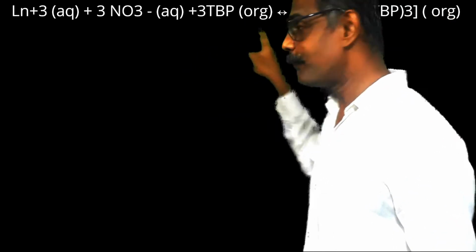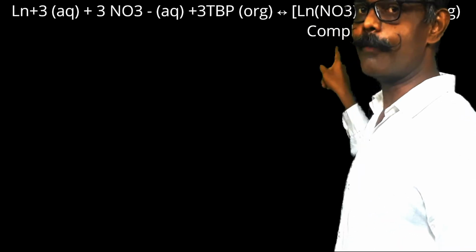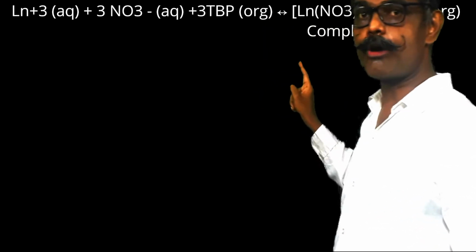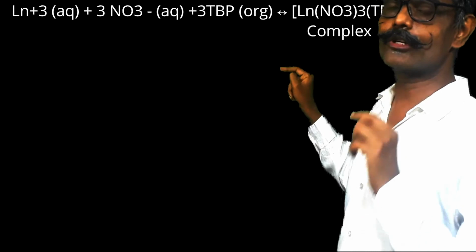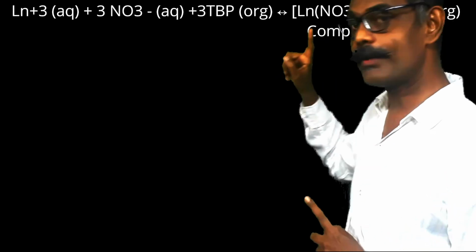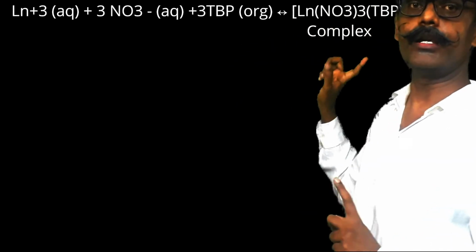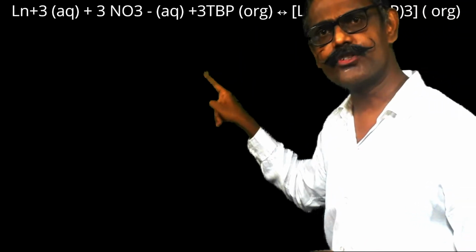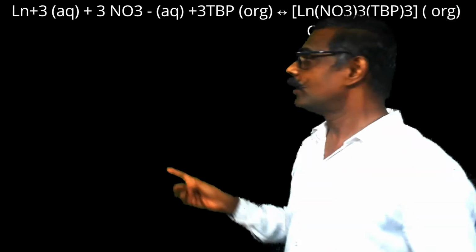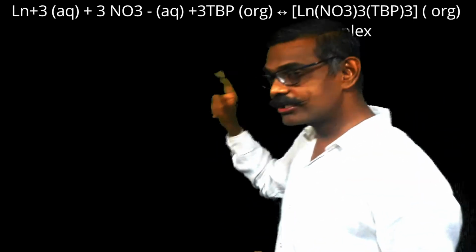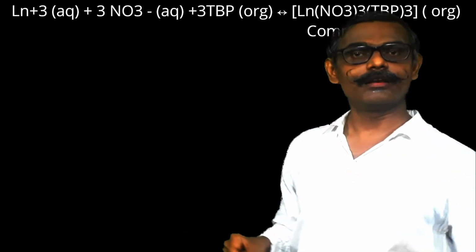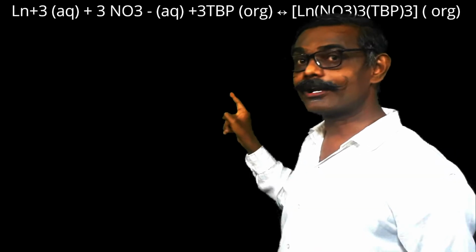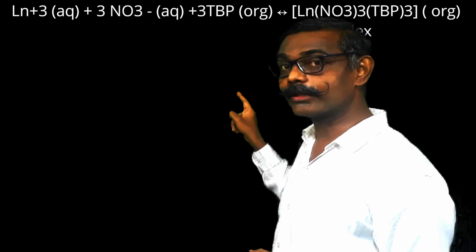The value of the constant depends upon the tendency to form a complex, and the tendency to form a complex depends on the size of the lanthanoid. Lutetium plus 3 is smaller and will form a complex early. Lanthanum plus 3 is larger and will form a complex last. Lutetium plus 3 is smaller and will be extracted early. Lanthanum plus 3 is larger and will be extracted later. So in reverse order of atomic number, we are going to collect the lanthanides.